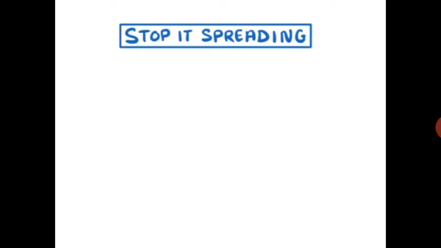Let us see how to stop the spread of communicable diseases. Hygiene. The first point is we should be very hygienic, like washing our hands before and after eating food and after using the toilet, using hand sanitizers to disinfect our hands, and keeping a handkerchief over our nose or mouth when we sneeze or cough.